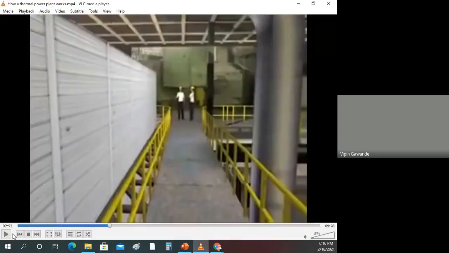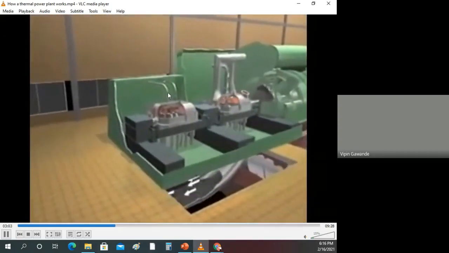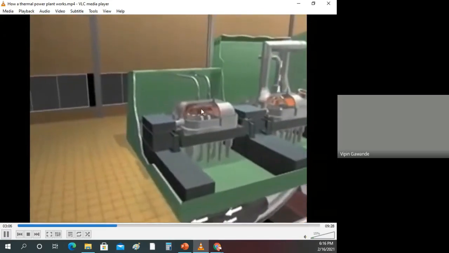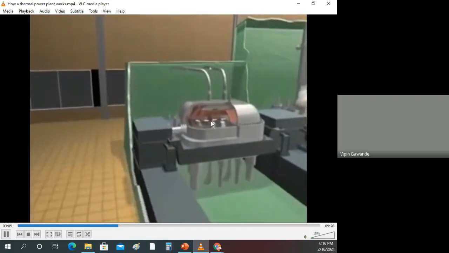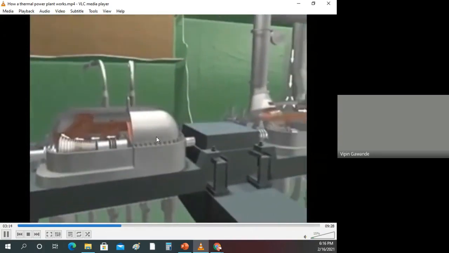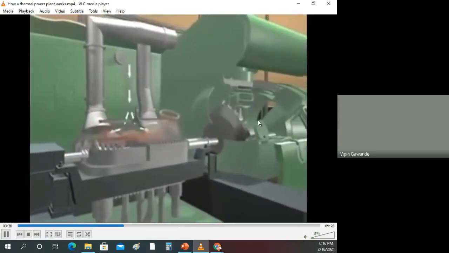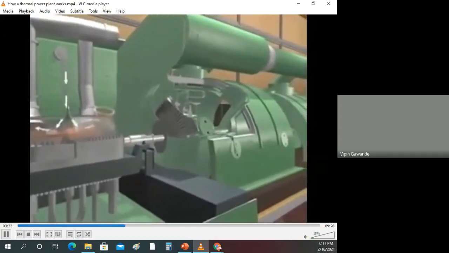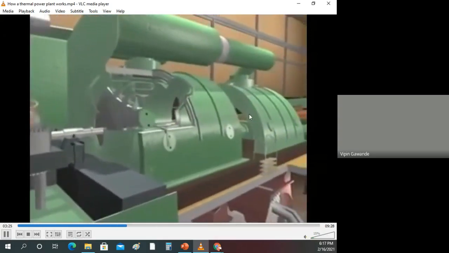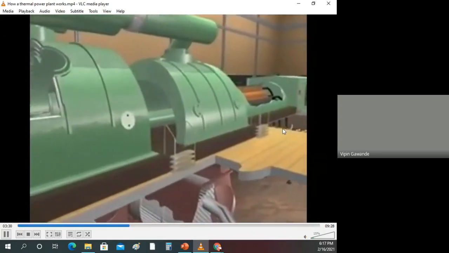Now superheated steam from the boiler enters into the turbine. So these are the turbines. A turbine is a rotating system. The steam coming at very high velocity rotates the blades of the turbine, and the heat energy is converted into mechanical energy. So this is the rotation of the turbine. The turbine is connected with the generator. So the generator generates the EMF and electricity is produced at the end. This electricity is available for the distribution.